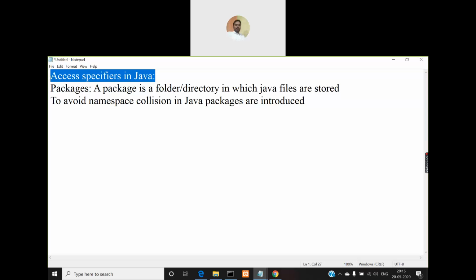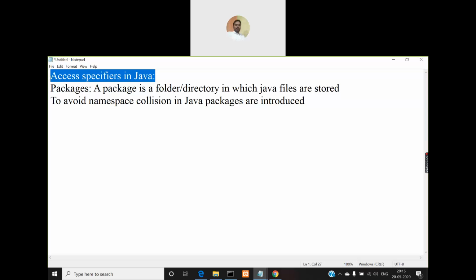So now, instead of using the default package, we can create our own package folders and put different classes in different packages. They may have the same names, but if you put them in different packages, there will not be any namespace collision. That is the purpose of packages, right?